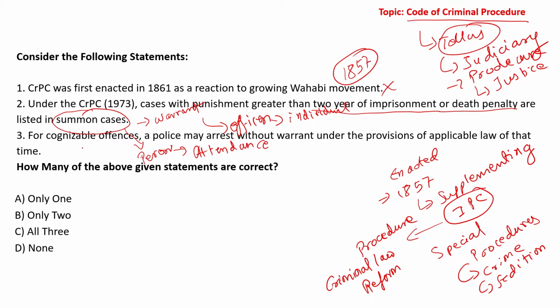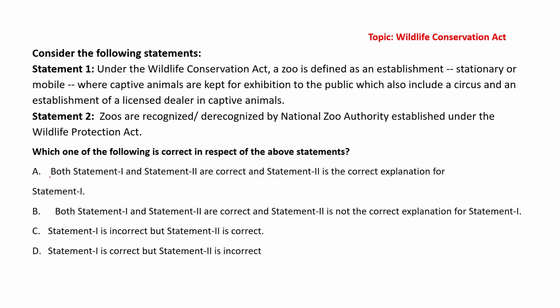Third statement is for cognizable offences, a police officer may arrest without warrant under the provisions of applicable law of that time. Yes, this statement is correct. Okay. What is cognizable offense? Again a particular term that may help you. Cognizable offense basically is an offense in which a settlement between parties is allowed. Alright, so in these statements, what do we see? First statement is incorrect, second statement is also incorrect, only the third statement is correct. How many statements are correct? It is only one.